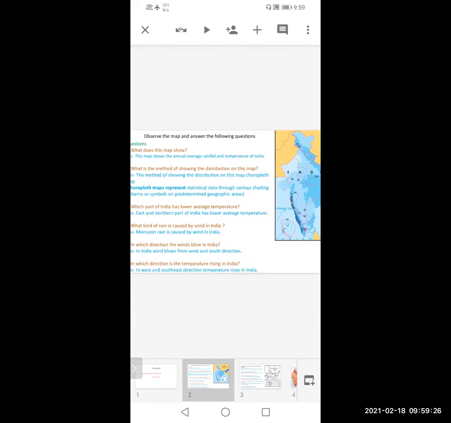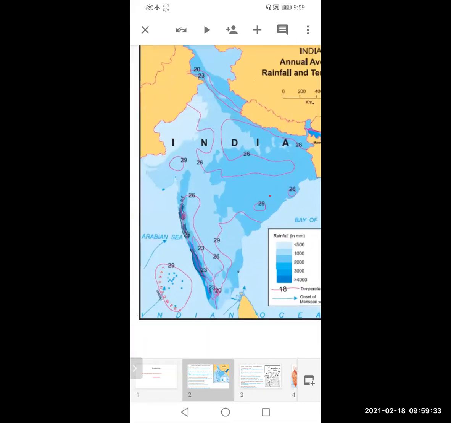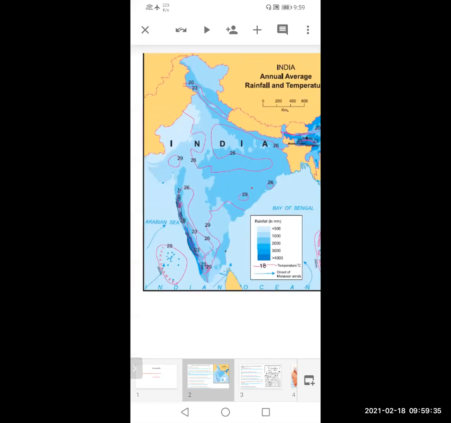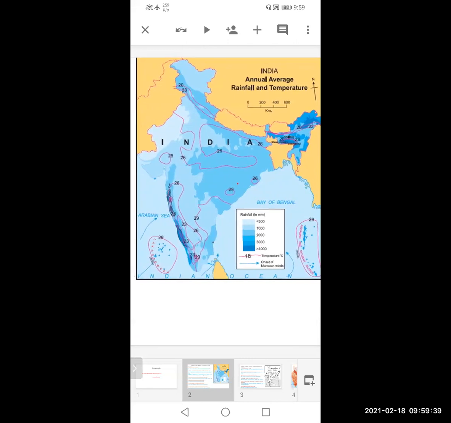Now the next question is, what kind of rain is caused by wind in India? See, initially I told you: monsoon. Just a few things to keep in mind, they are very simple, and you can get complete marks on this. So monsoon winds cause rain in India. That is why we get monsoon rain. The majority of the rain in India is caused by the monsoon only.